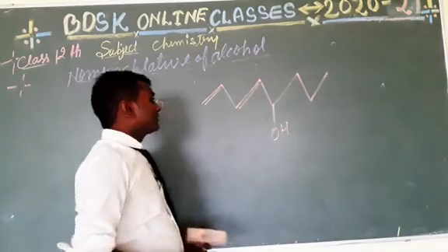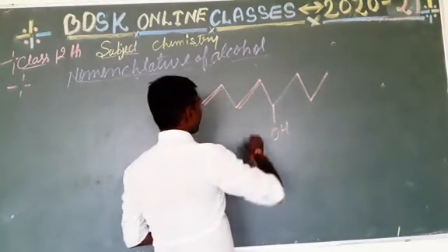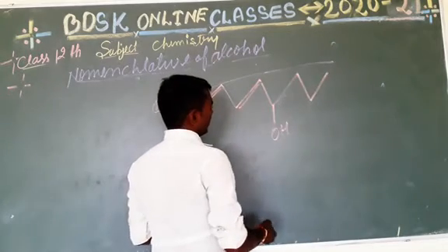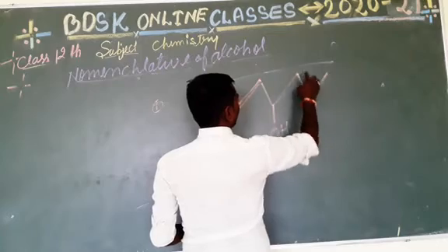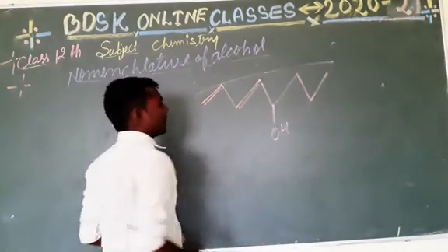Now we have the longest chain, and it has 1, 2, 3, 4, 5, 6, 7, 8 carbon atoms.